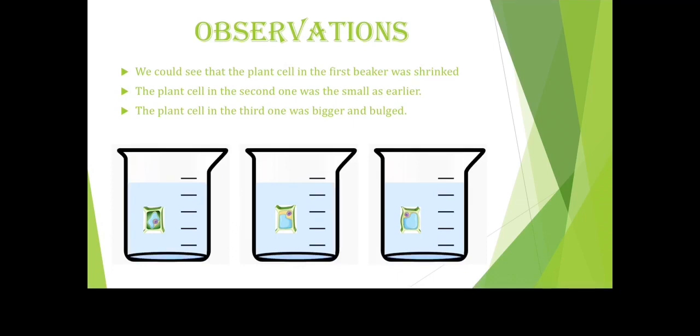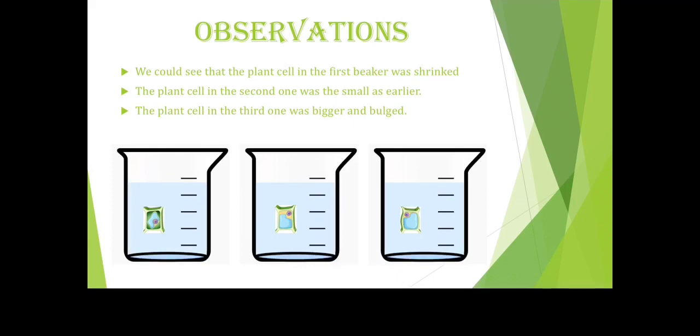This is because the solution that is outside the cell in the first beaker is very low concentrated, and in osmosis the transport happens only from a region of high concentration to a region of low concentration. The liquid inside the cell has a high concentration, and so the liquid from inside the cell goes outside the cell, leading the cell to shrink.